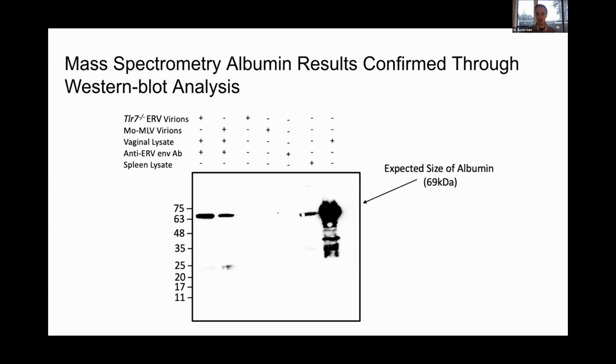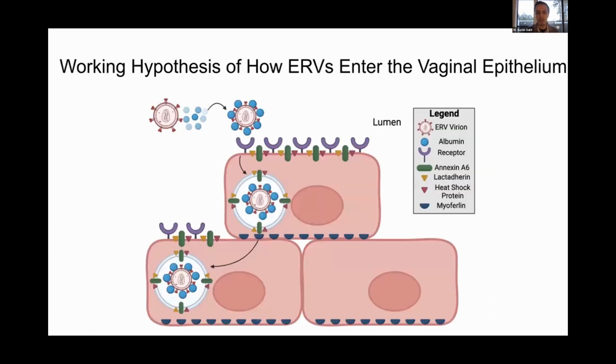So again, this is a really good confirmation that our mass spec analysis did seem to go correctly. It was also a confirmation that albumin does in fact bind to these infectious ERVs. Then what I wanted to do was go back to the mass spec data and look at it as a whole and see if any of the top proteins had any overlying pathways.